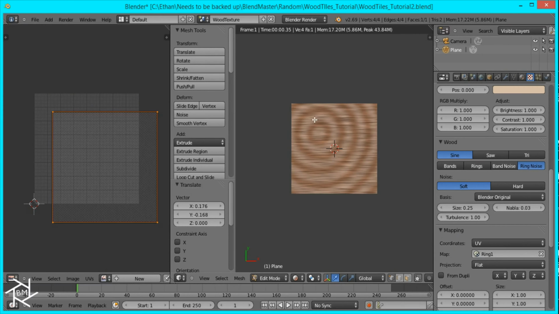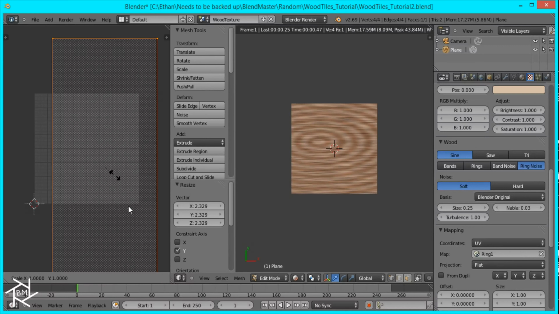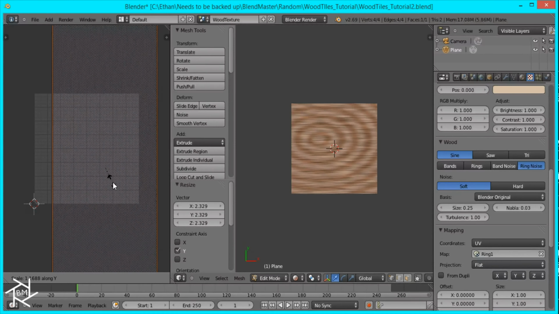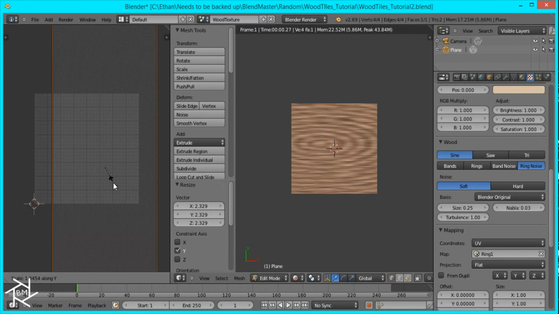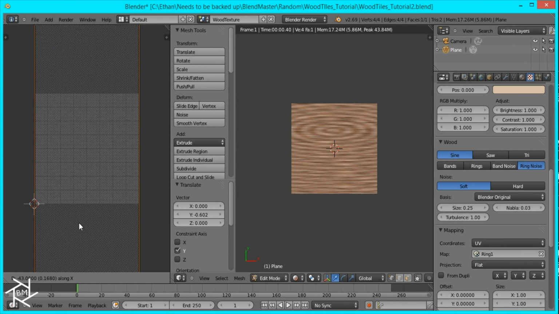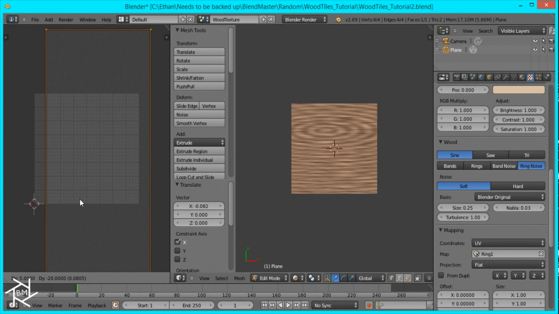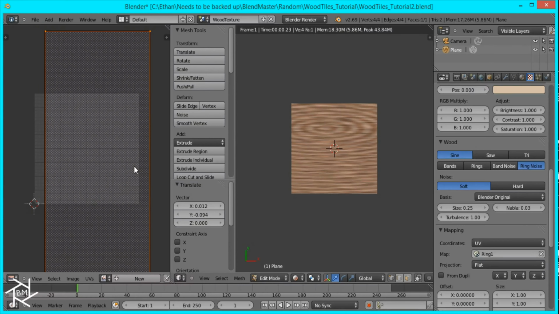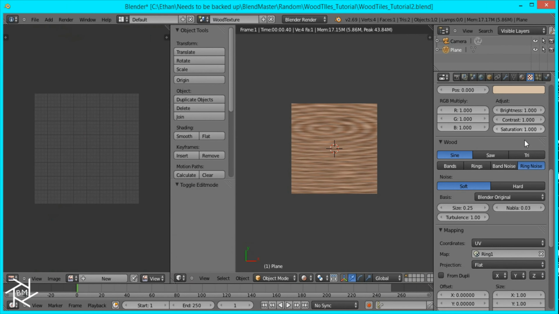I also want to squash it down, so to do that I'm going to scale it up on the y-axis. It's too much. Scale it down some more. Maybe a little more. Okay. And then I'll move this down a little bit so that it'll go up. Move it over. You can really just play with the positioning to get whatever you want. Okay, I'll tab out of edit mode.